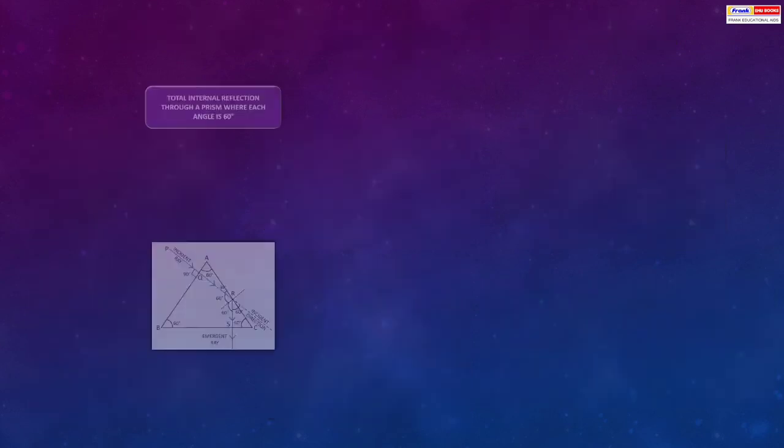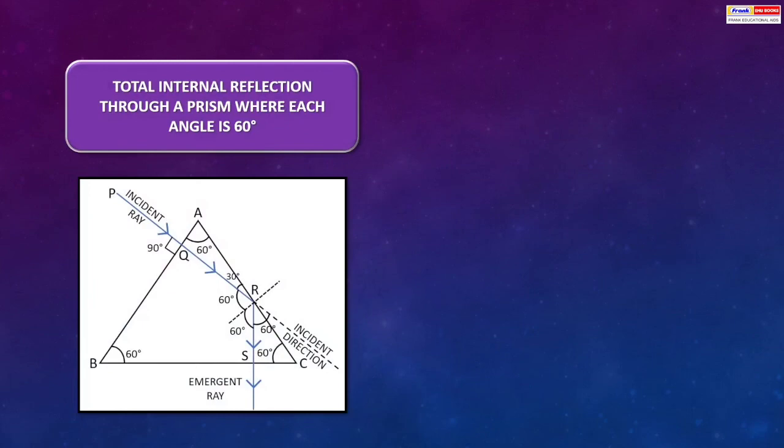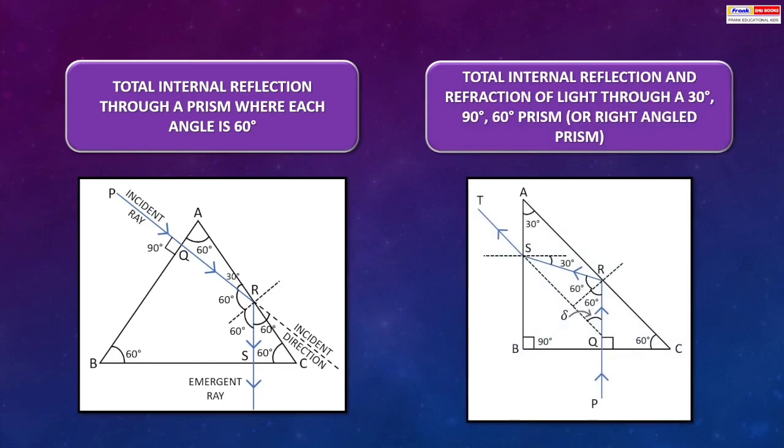The given image shows the total internal reflection through a prism where each angle is 60 degrees. The given image shows total internal reflection and refraction of light through a 30 degree, 90 degree, 60 degree prism or a right angled prism.